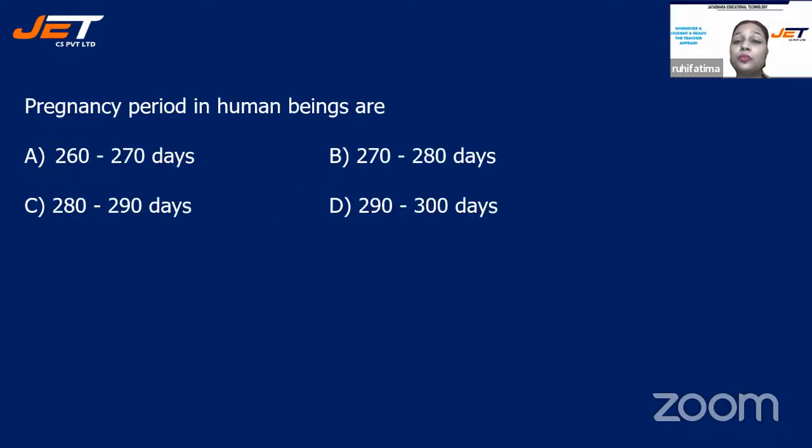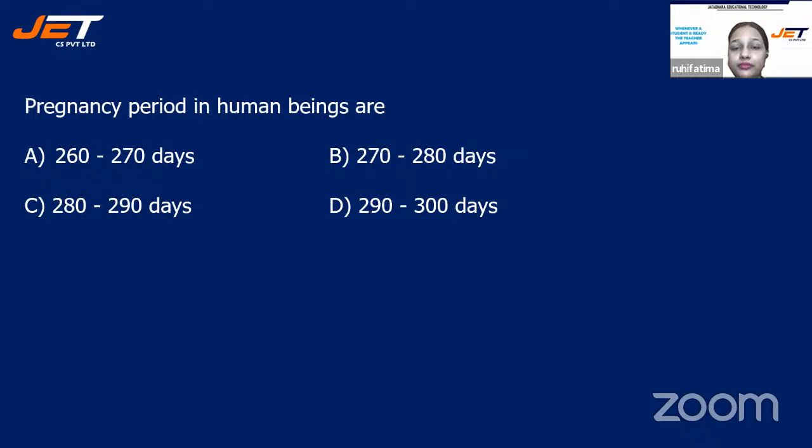Next question: pregnancy period in human beings is, and your options are A 260 to 270 days, B 270 to 280 days, C 280 to 290 days, or D 290 to 300 days.